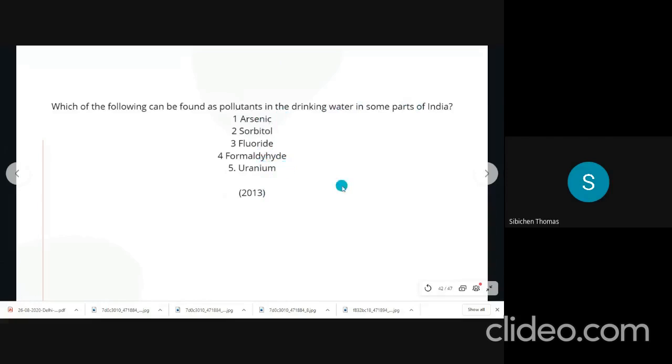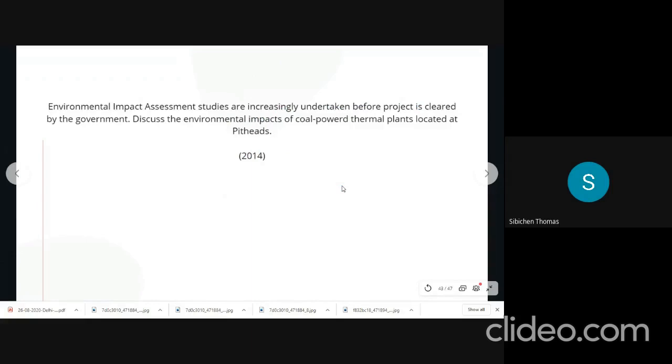Now we move to the next one, which is the mains question. Environmental impact assessment studies are increasingly undertaken before project is cleared by the government. Discuss the environmental impacts of coal-powered thermal plants located at pit heads. This was a question asked in 2014.